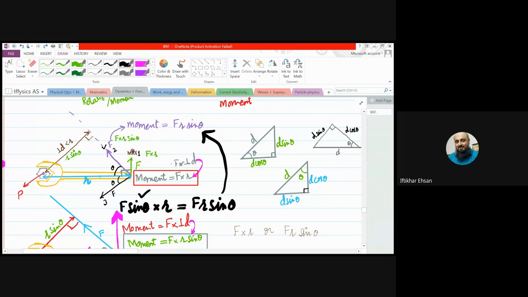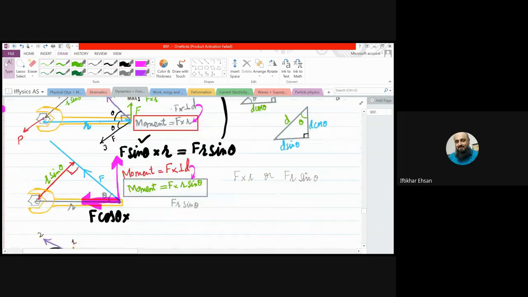If the force is perpendicular, then the formula of moment is F times r. If the force makes angle theta with the distance r, then the formula of moment will be F r sine theta. Will you remember? Yes, sir. This is derivation number one. There is another derivation.